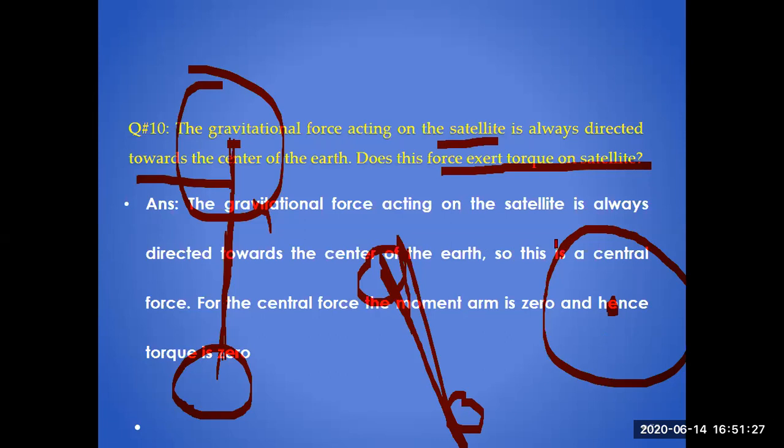But if, with the help of your finger, you apply force to the side of this object, you will be able to produce some rotation, anywhere you apply force. Why? Because this is the point of rotation and it has some moment arm, a distance r. So by using the basic definition of torque, you are able to produce rotation in the object. Why? Because there is a moment arm.